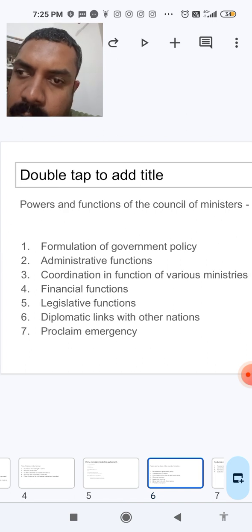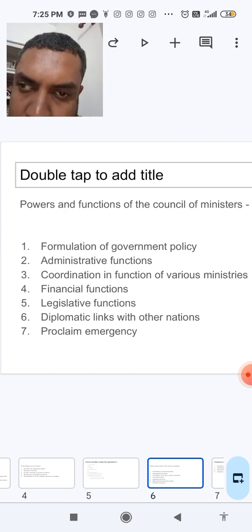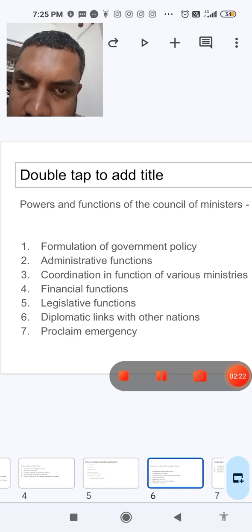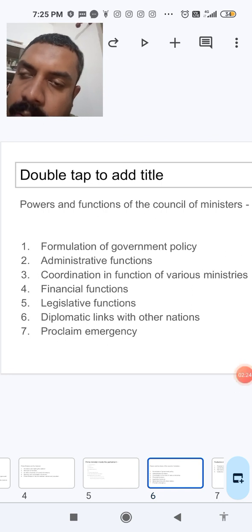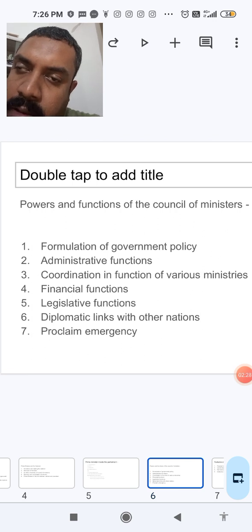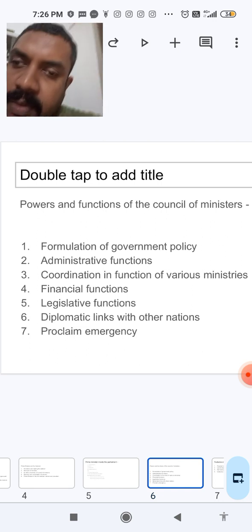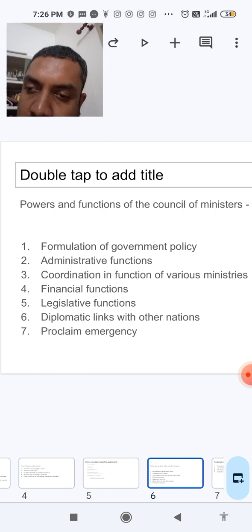The powers and functions of the Council of Ministers. The Council of Ministers is busy in formulation of government policy, administrative functions, coordination in the functioning of various ministries, financial functions, legislative functions, diplomatic links with other nations, and to proclaim emergency if required.